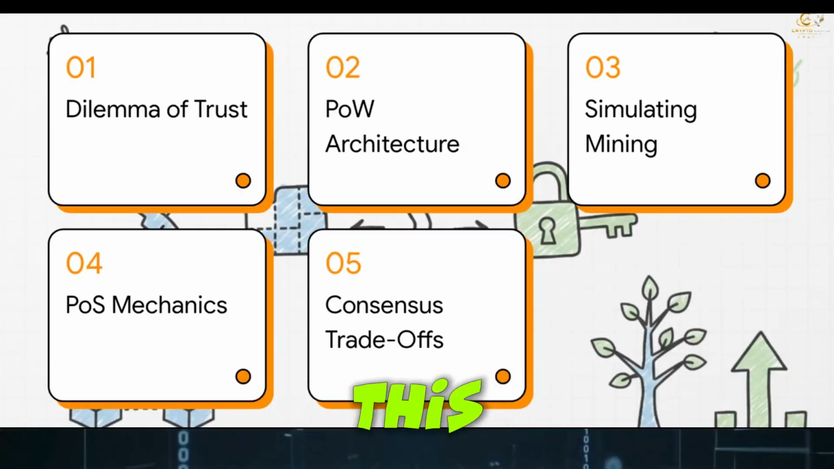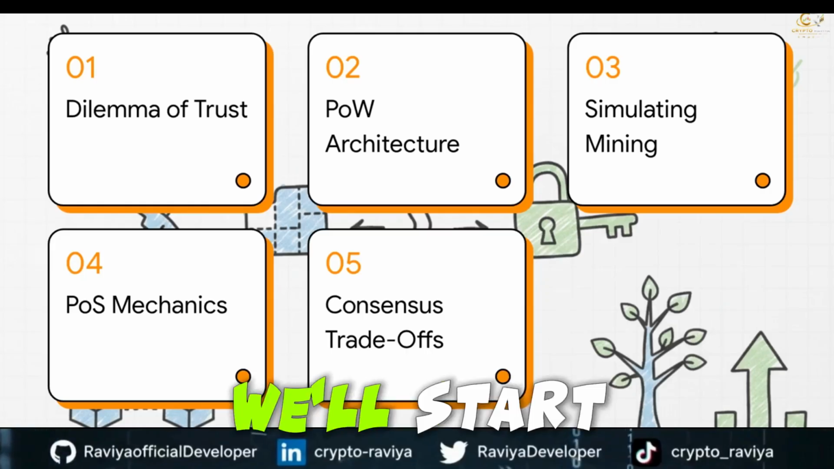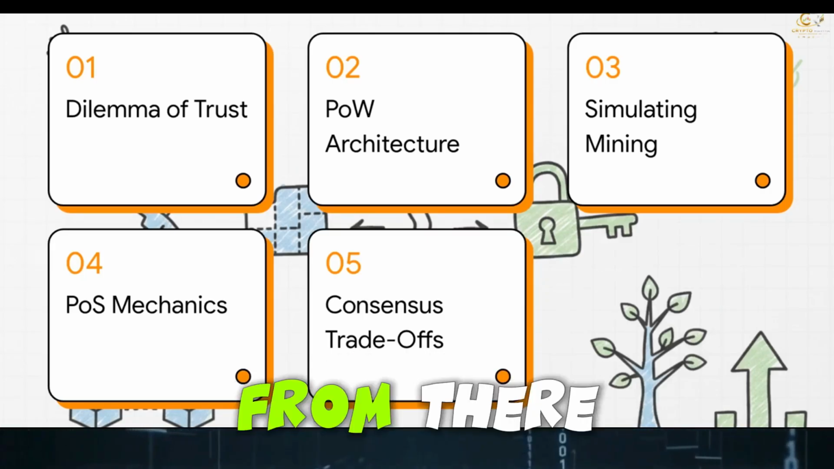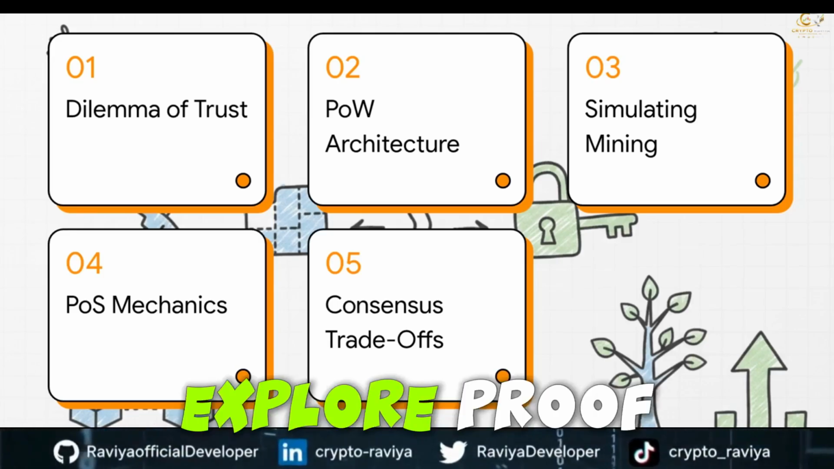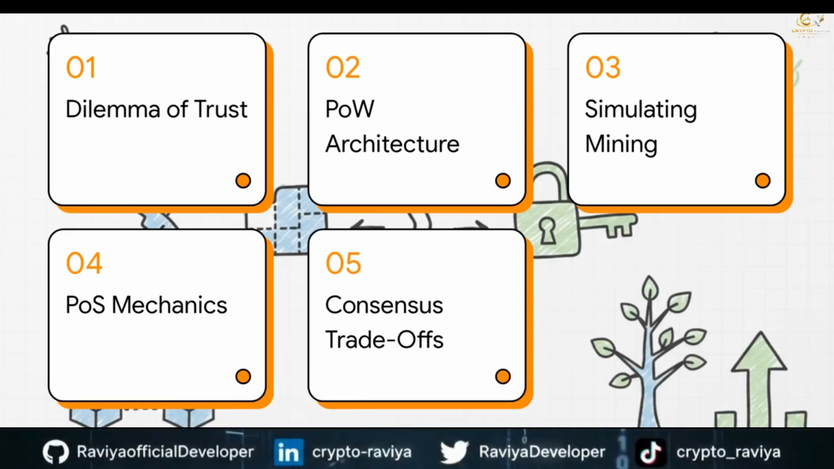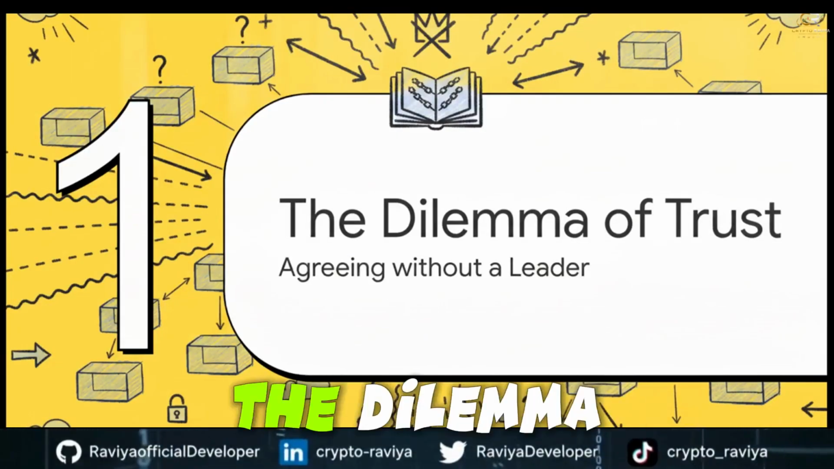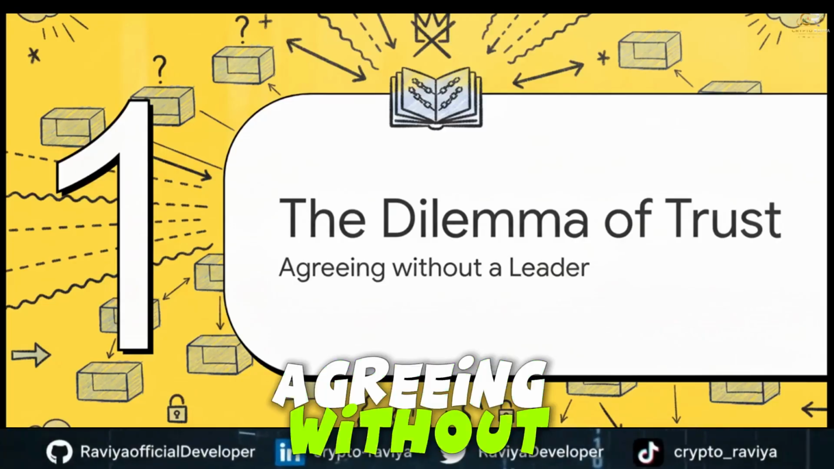Okay, let's dive into this. Here's our roadmap for today. We'll start with the dilemma of trust, then break down the proof-of-work architecture. From there, we'll simulate the mining process, explore proof-of-stake mechanics, and finally, evaluate the consensus trade-offs. Starting with Section 1, the dilemma of trust, agreeing without a leader.